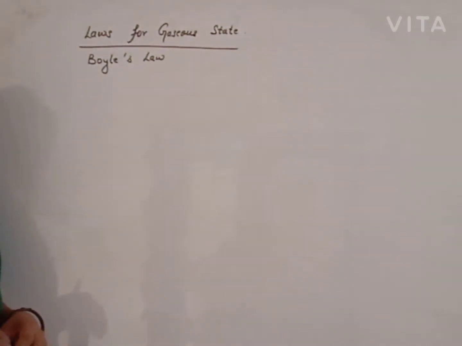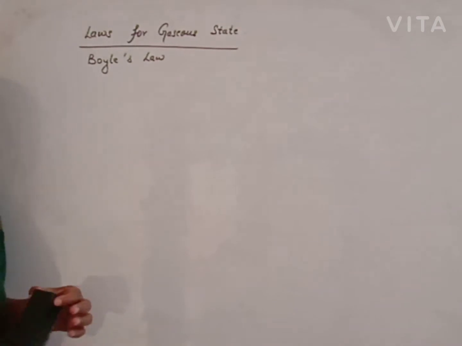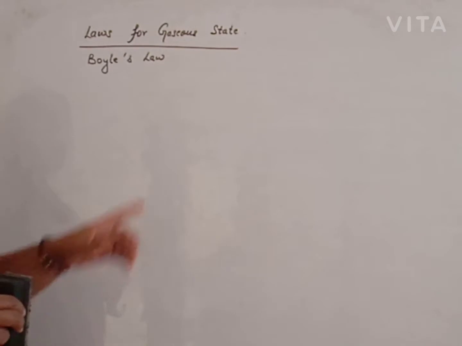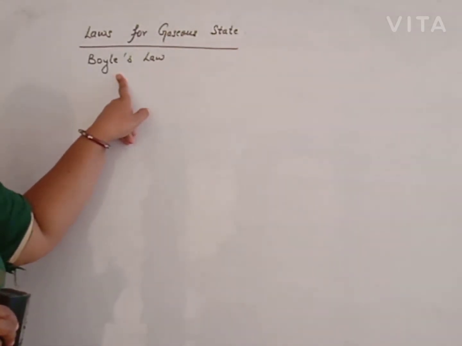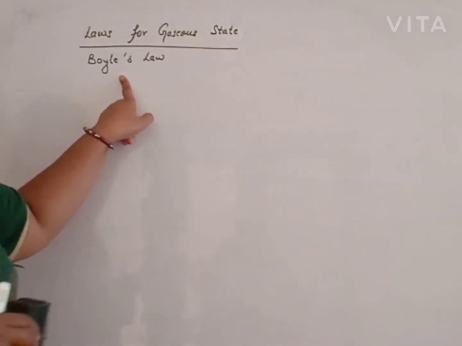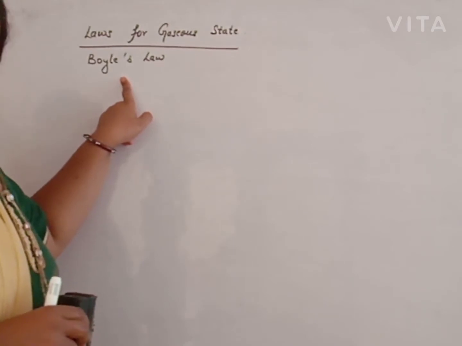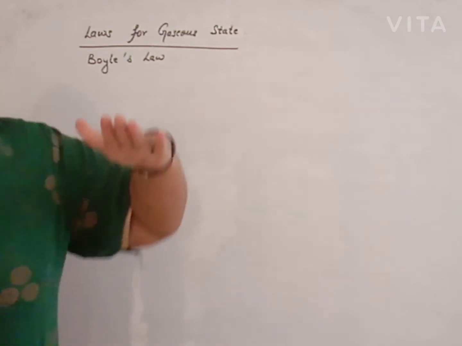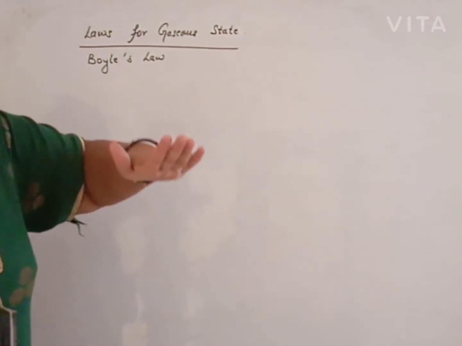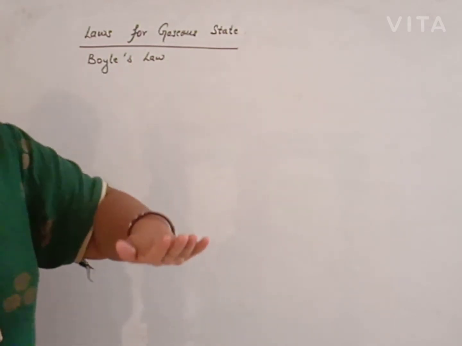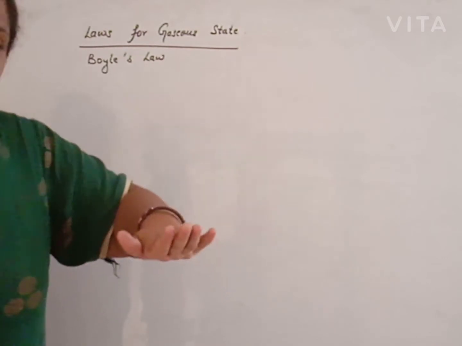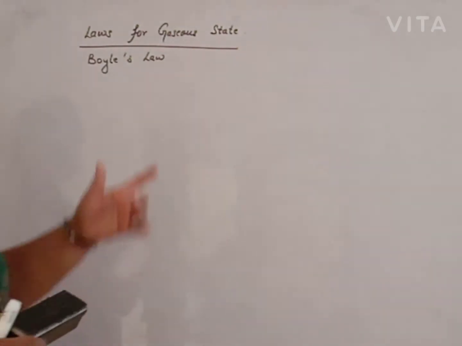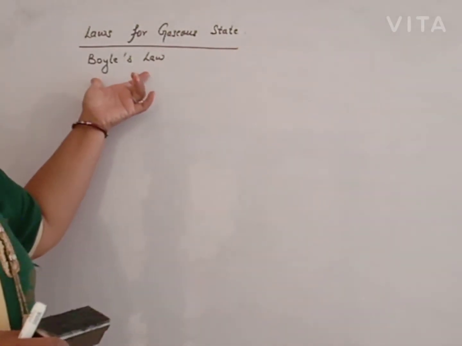He explained the isotherm. Isotherm means temperature remains constant. By keeping the temperature constant, when we apply pressure on the gas, the volume of the gas will decrease. As much as pressure is applied on the gas, the volume of the gas will decrease. This concept was explained by Boyle's law.